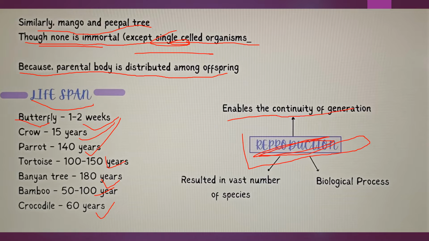Because it enables the continuity of generation. मतलब generation pass होता रहता है, and generation we need that, and resulted in vast number of species. And it's also a biological process. Firstly, it's a biological process, it enables the continuity of generation, resulted in vast number of species. Okay guys, I want you guys to be active and learn it here itself. We'll move on.